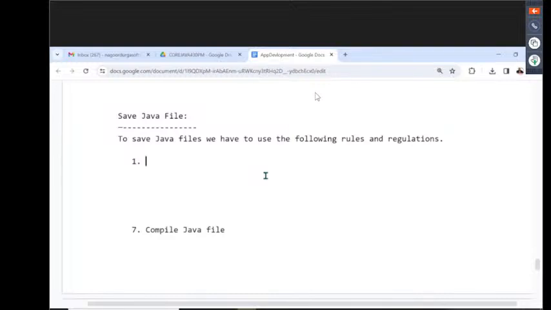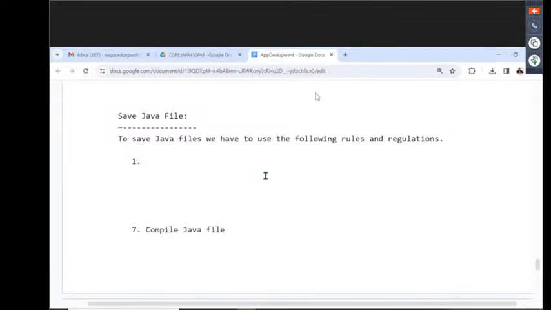If the present Java file contains any public class, public abstract class, public interface, or public enum, then we must save the Java file with the public element name only. No violations of this rule. This rule is mandatory. If you do not follow it, we will definitely get a compilation error.